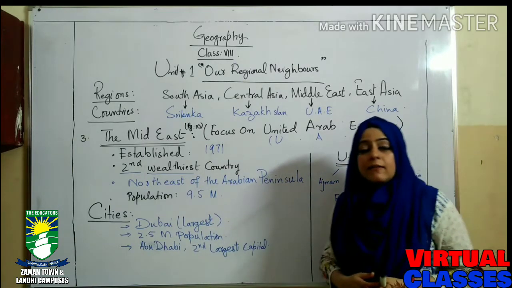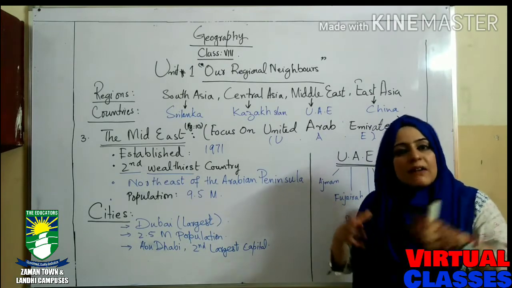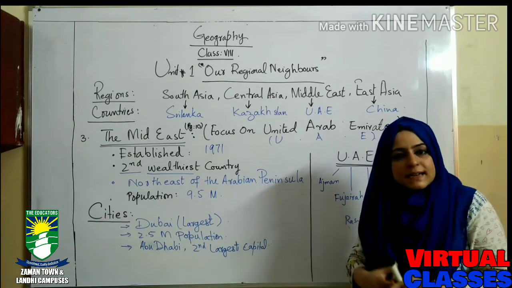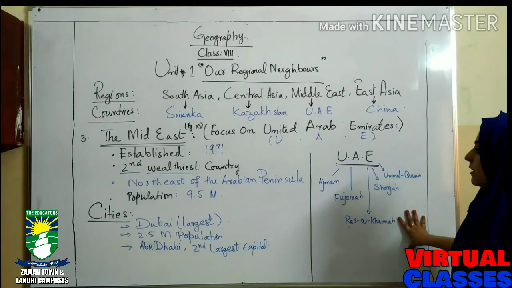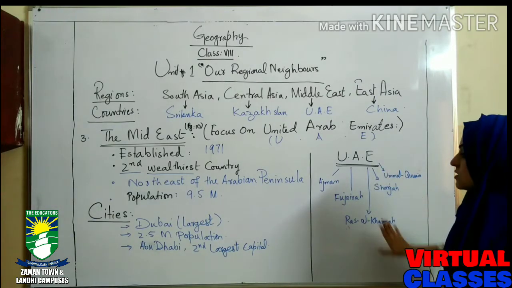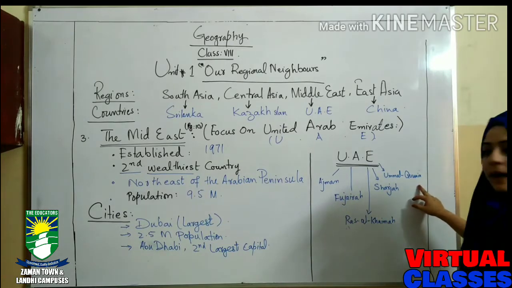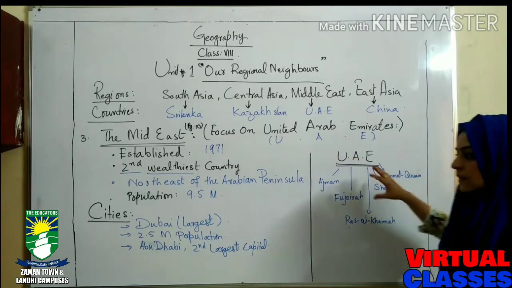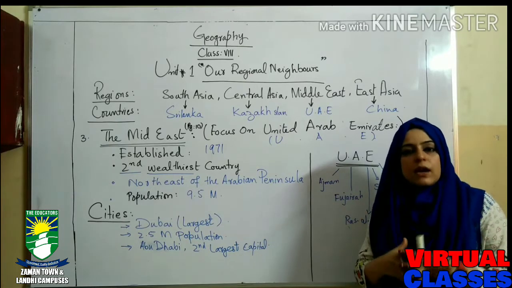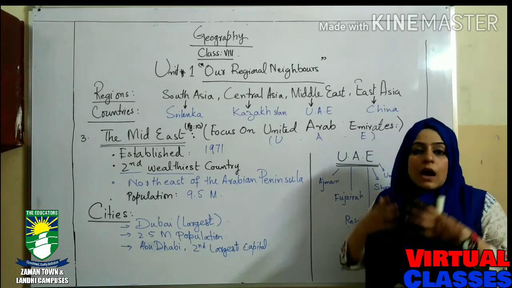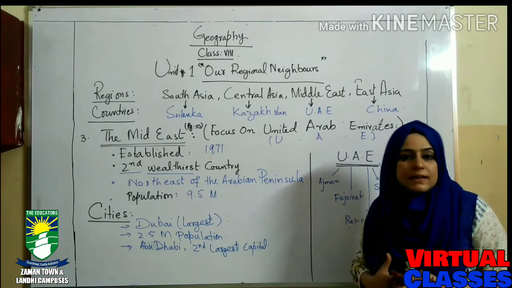Established in 1971, UAE is basically a conglomerate, a combination of seven smaller states. Seven smaller states join together and form a larger one. As I have mentioned in the graphical representation, UAE consists of Ajman, Fujairah, Ras Al Khaimah, Sharjah, Umm Al Quwain, and some more. Seven states join together and form UAE, so a larger state is formed.